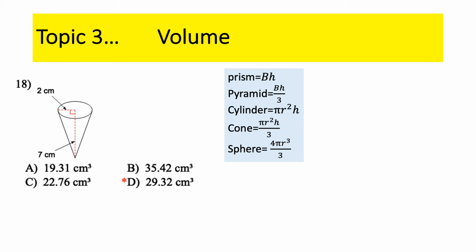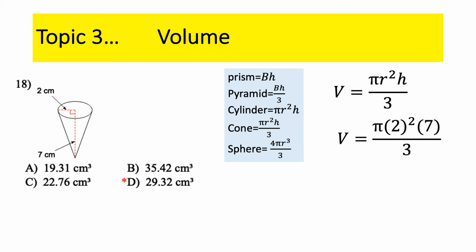Remember the guy on the video: 3 cones made 1 cylinder. So take the cylinder formula, pi r squared h, divide it by 3, and you have the cone formula. It's got a circle involved, so be careful. If I give you the diameter, you have to cut it in half. Here I gave you the radius, so we're good to go. The radius is 2. The distance between the base and the vertex is 7. That's the height. So 2 and 7 are what I plug in. You could make the mistake of flip-flopping those numbers, but you would not get the same answer, so be careful.